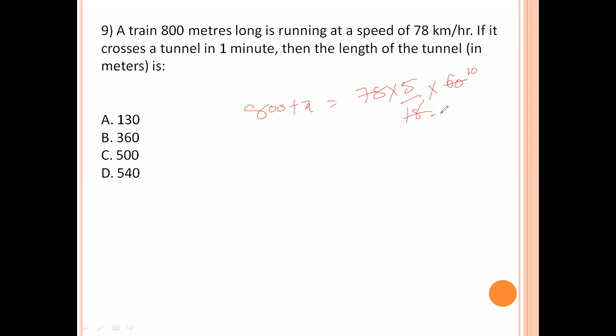Cancelling: 6 10s are 60, 6 3s are 18, 3 1s are 3, 3 2s are 6, 5 6s are 30, 5 2s are 10, giving 13. Here 13 into 100 means 1300. So x equals 500. The tunnel length is 500.